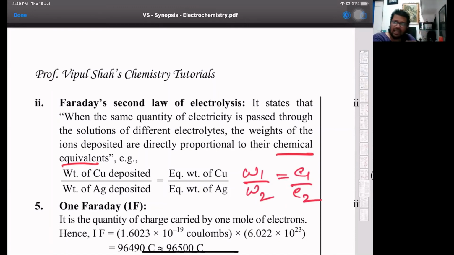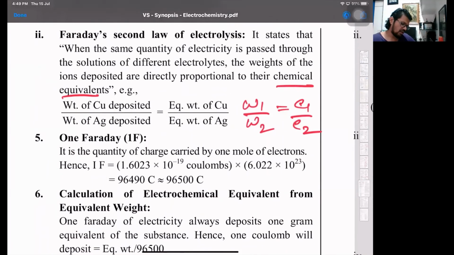And how do I calculate the equivalent weight? Atomic mass of the metal divided by its oxidation state in that particular compound. Like in copper sulfate, equivalent weight will be atomic mass of copper, that is 63.5, divided by 2, because in copper sulfate, sulfate is -2 and copper is +2. So 63.5 divided by 2 is 31.75. Silver is always monovalent, so atomic mass and equivalent mass are the same, that is 108. Copper and silver are two very regular questions.